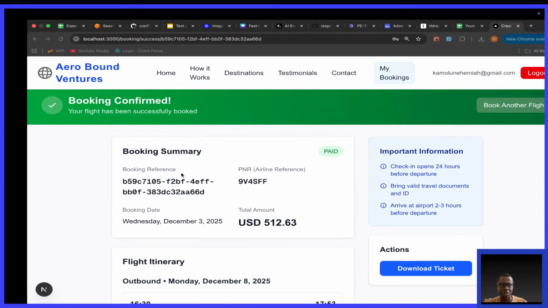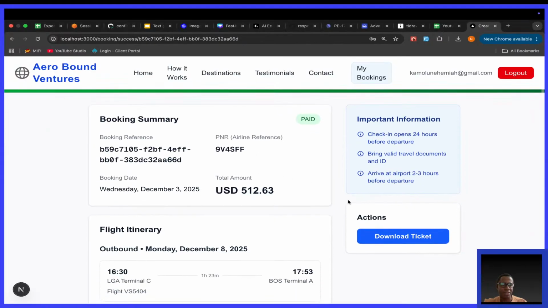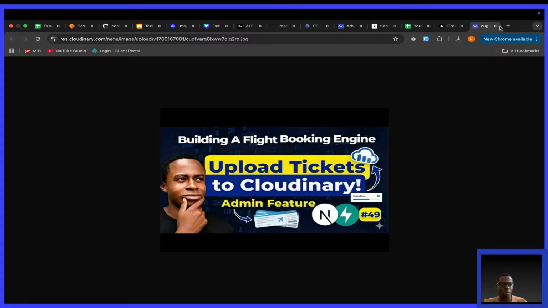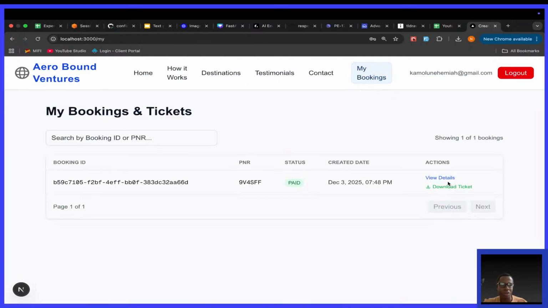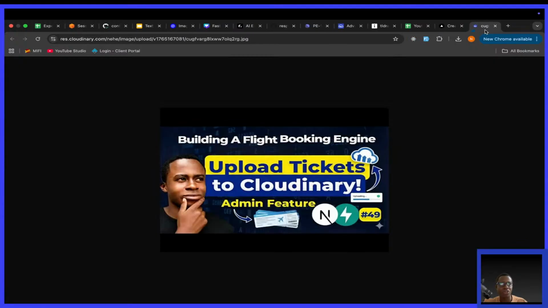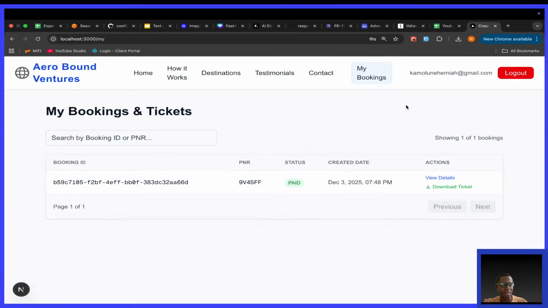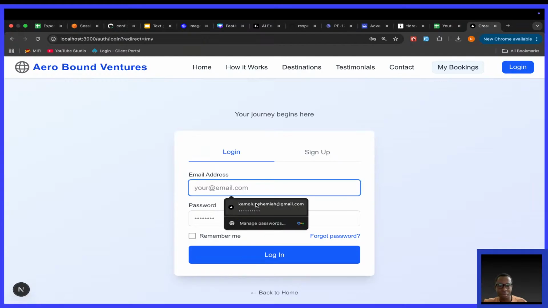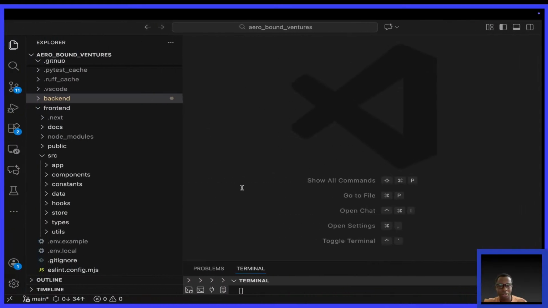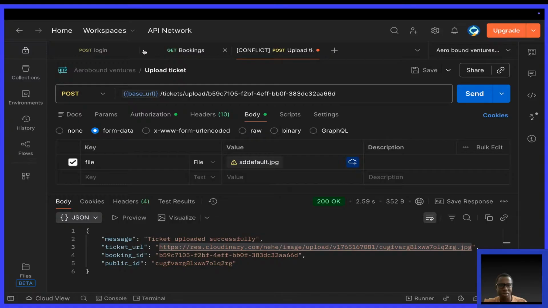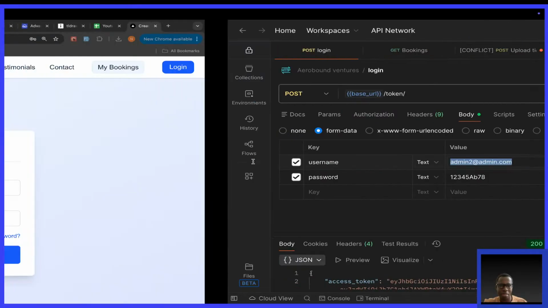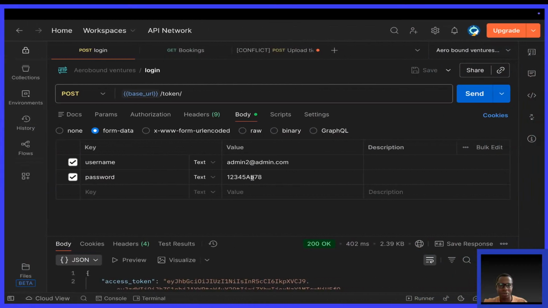On the front end, like I've told you, two things. Number one, this button should actually download, not open a new tab. That's the first thing we need to do. Next up, when you click on this button, download your ticket, it should also download, not take you to a new tab. That's enabling the download buttons. Next thing, I'm going to log out, then go to the admin. Let me pick this admin from here. Sometimes you know so many passwords and you can't just memorize them. So I want to sign in with this admin.